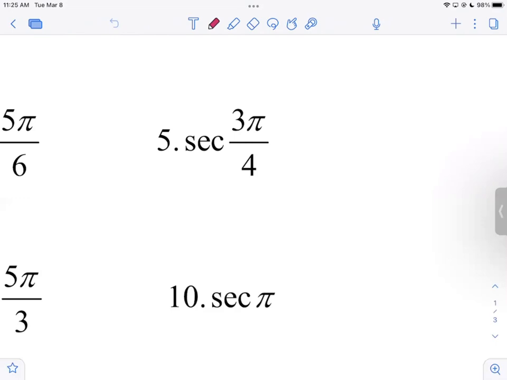Secant and tangent are both D and E at pi halves and 3 pi halves, okay? All right, so there you go.